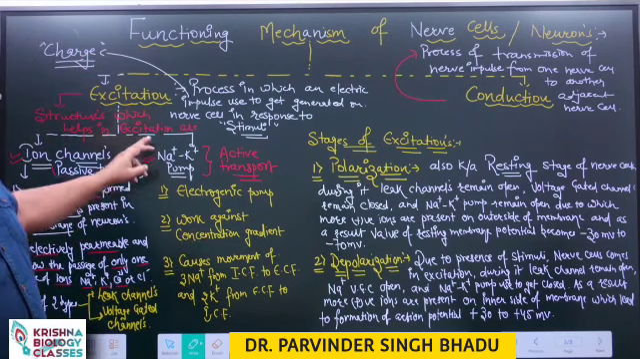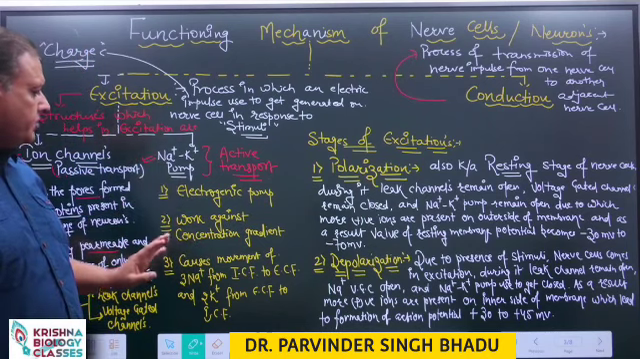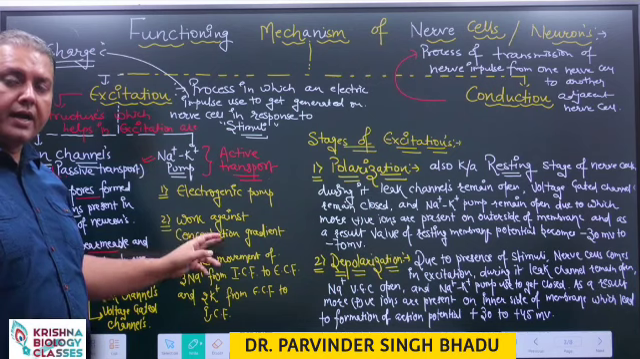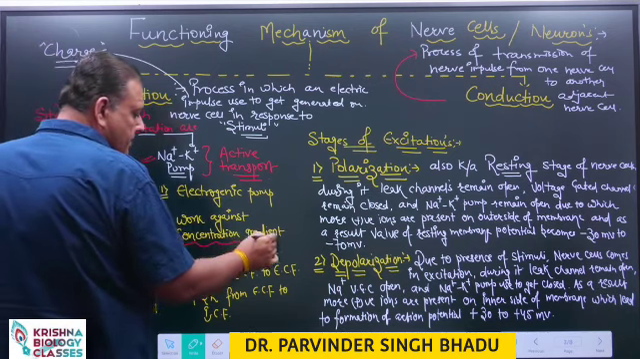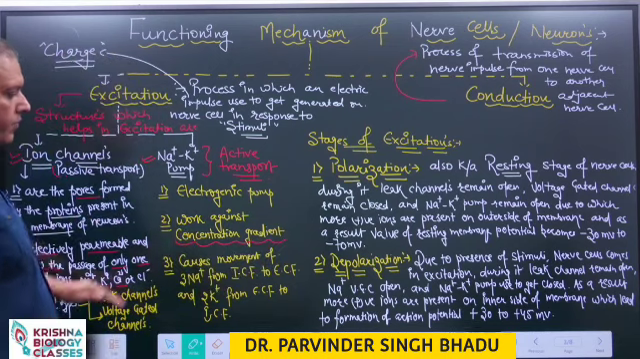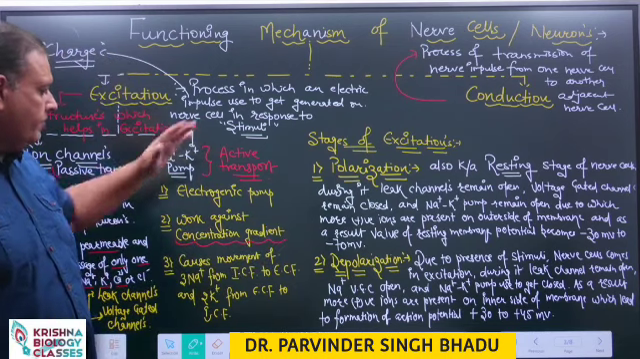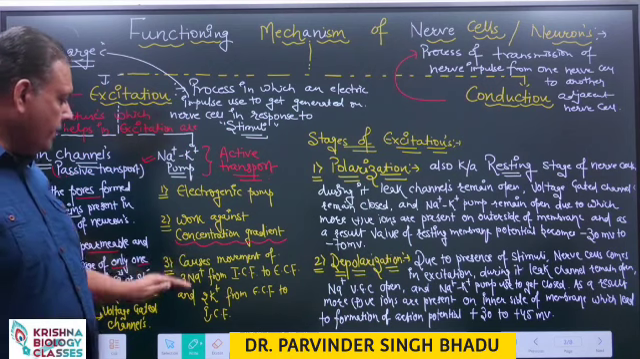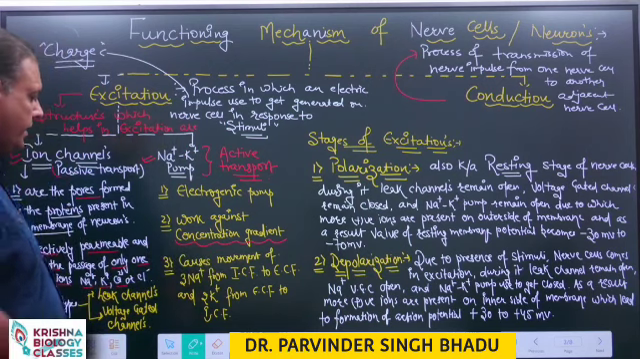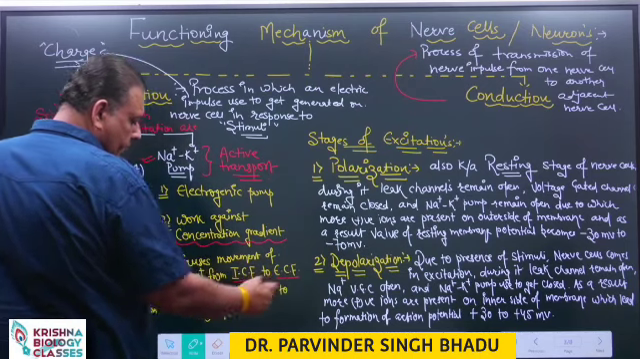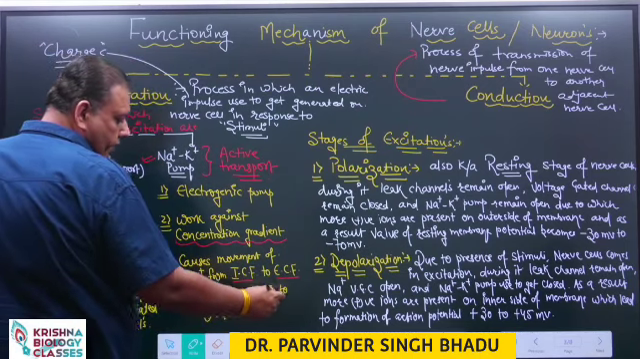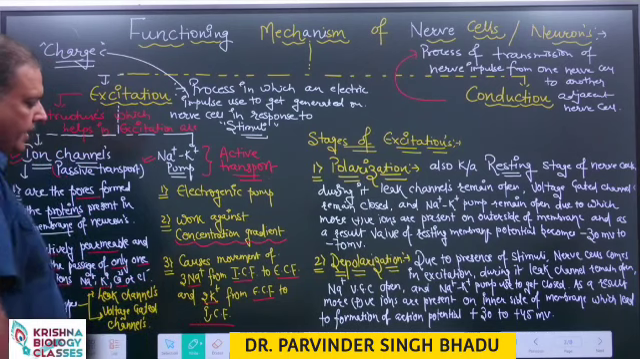Now, the sodium potassium pump is electrogenic in nature. It works against the concentration gradient. Against means it moves substances from lower concentration to higher. It causes the movement of 3 sodium from intracellular fluid to extracellular fluid and 2 potassium from extracellular fluid to intracellular fluid.